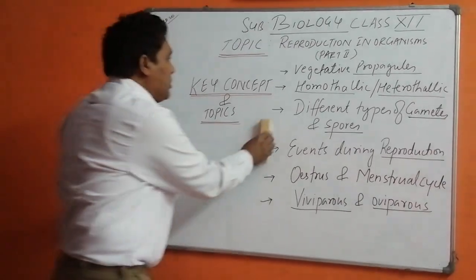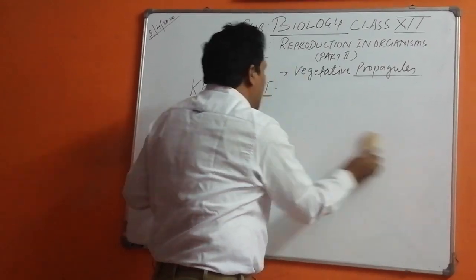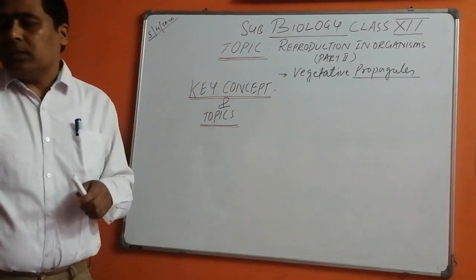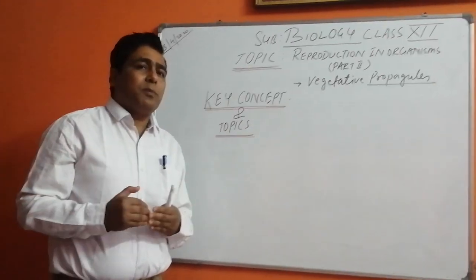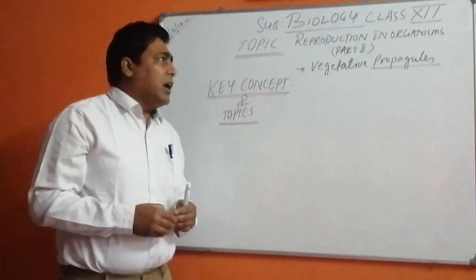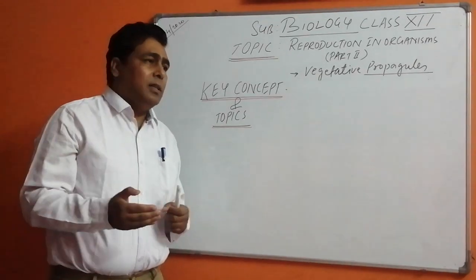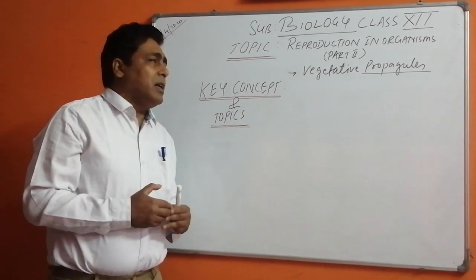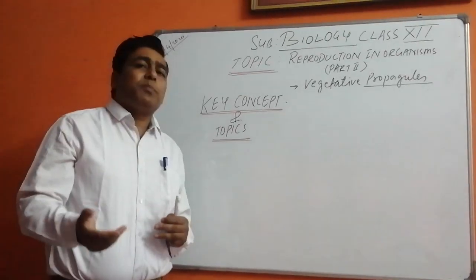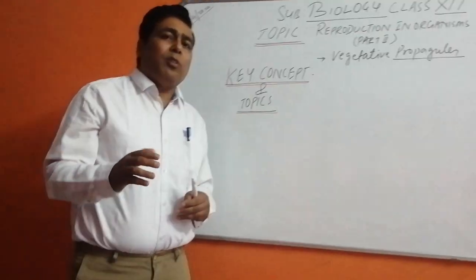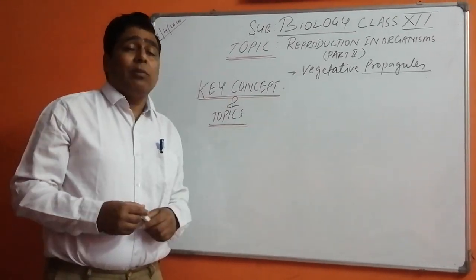Now first I am going to discuss the vegetative propagules. I had taught you till vegetative propagation. Now, what is vegetative propagation? Propagation means spreading in English. In biology, when we talk about propagation, we are talking about spreading of the species or production of new kinds. And one of those ways is vegetative also.